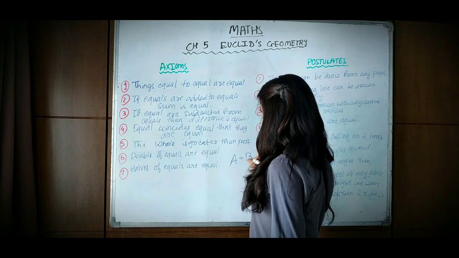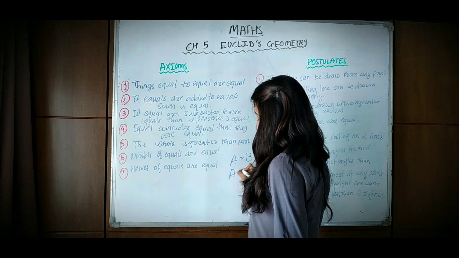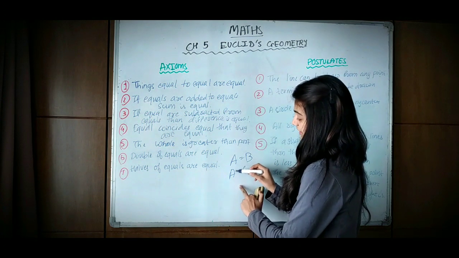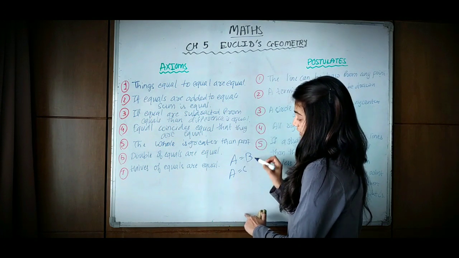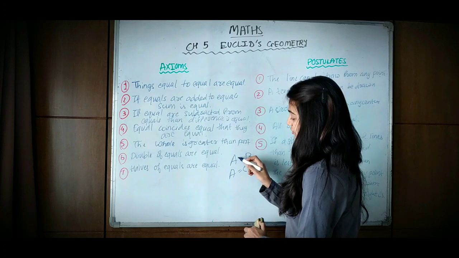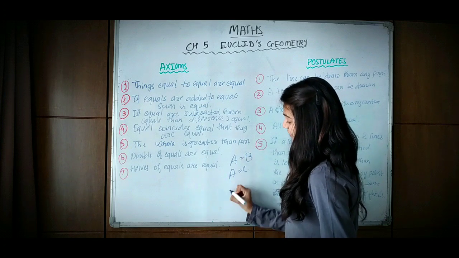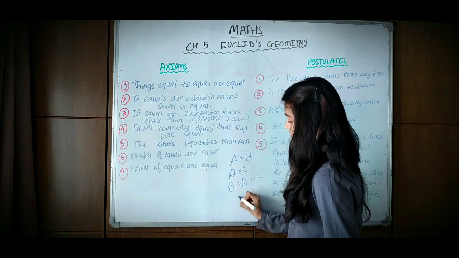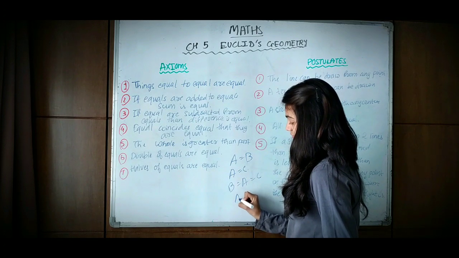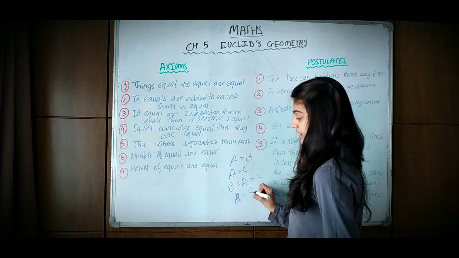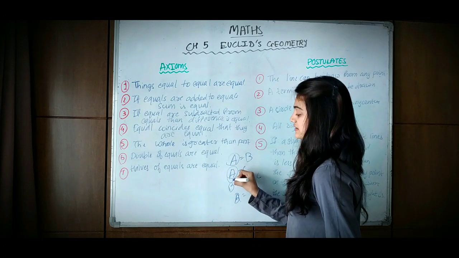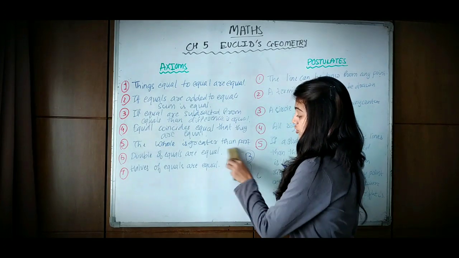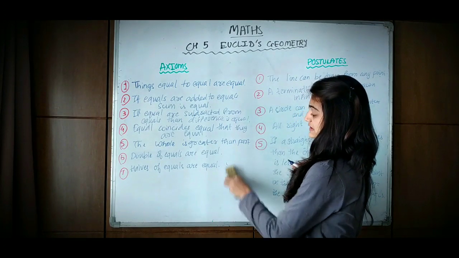For example, if A is equal to B and A is equal to C, then we can write B is equal to A is equal to C. So, B is equal to C, because A is common, so we can say that B and C are equal. So this is what the first axiom says.